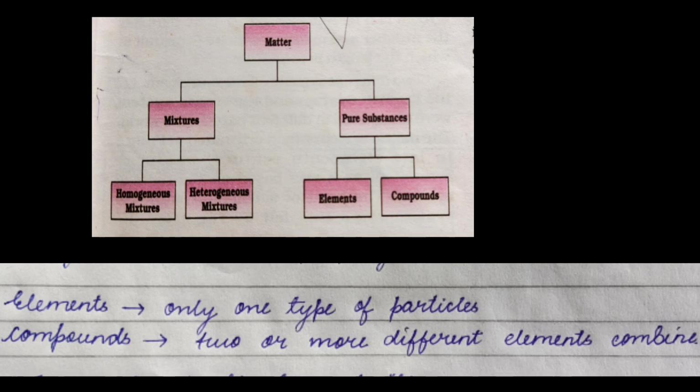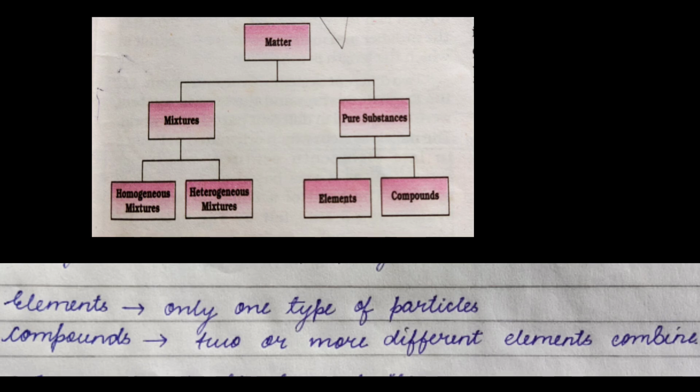Now let us see the classification of the pure substances. It is divided into two parts. One is the elements, another one is the compound. Elements are those matter which has only one type of particles. If I am saying gold, I mean to say there are only gold particles present. If I am saying silver, there are only silver atoms, silver particles present.